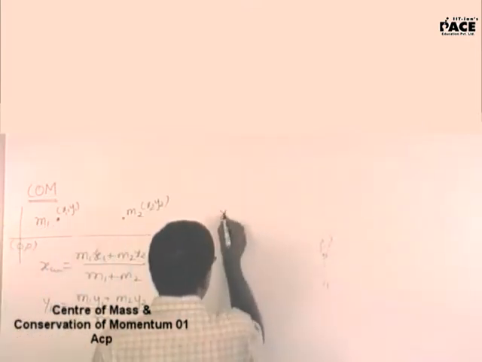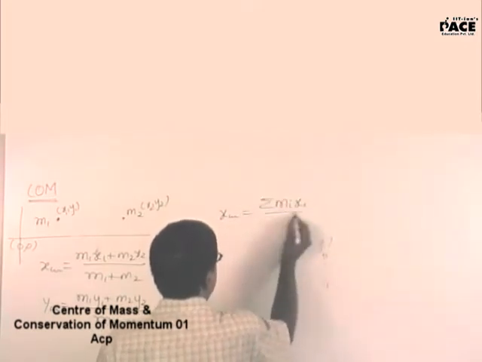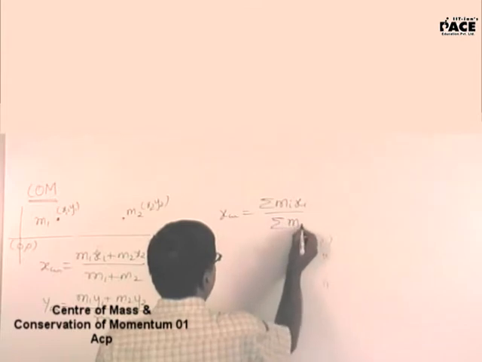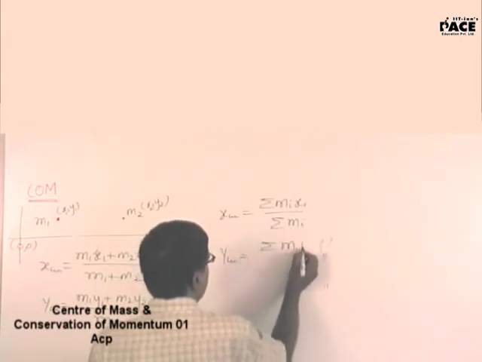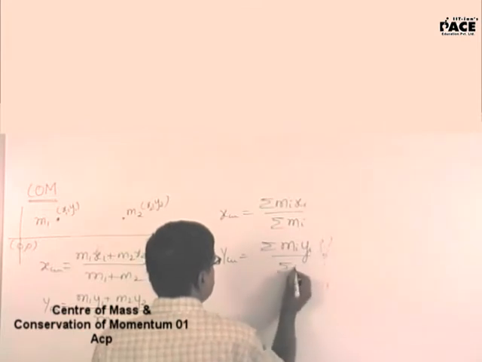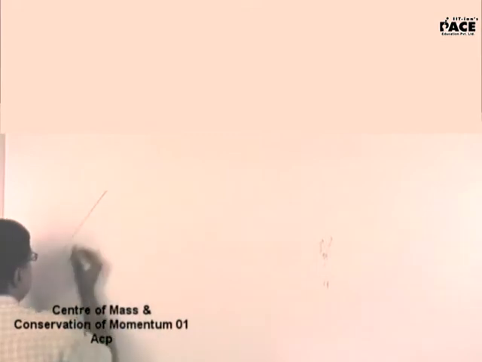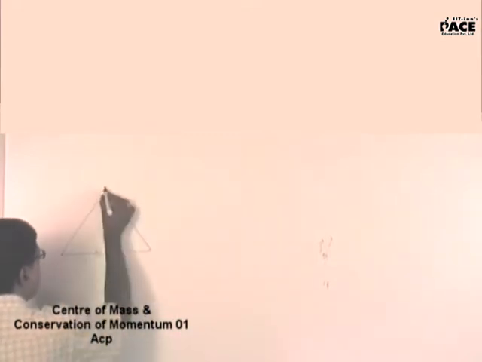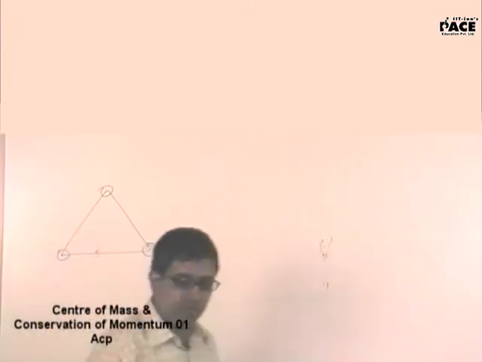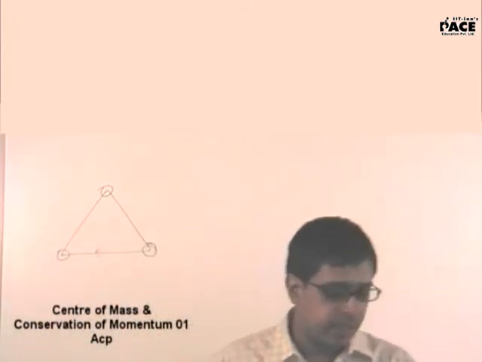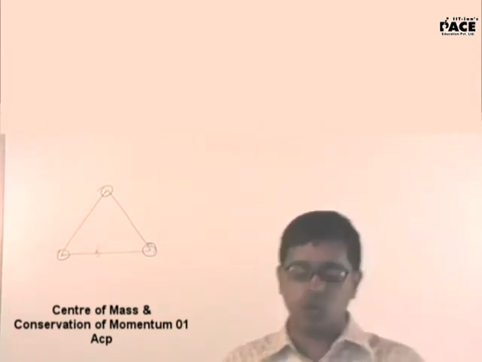Generalizing this, XCM will be written as sigma of mi xi upon sigma of mi. YCM, sigma of mi yi upon sigma of mi. If I have a three particle system placed on the equilateral triangle here this way, note, first of all, write down 2 points. Note, center of mass is independent of the coordinate system chosen.